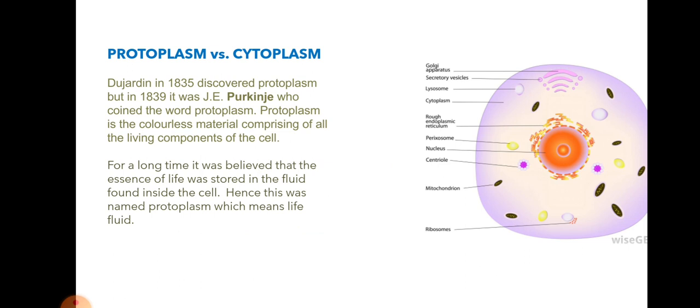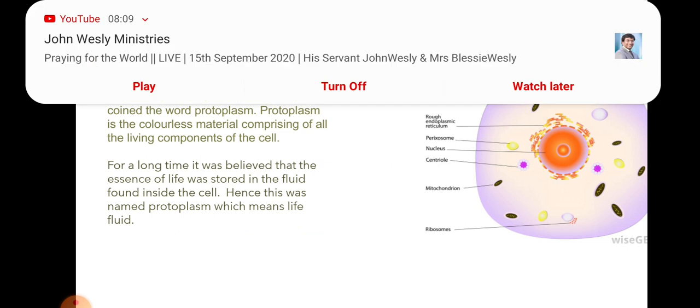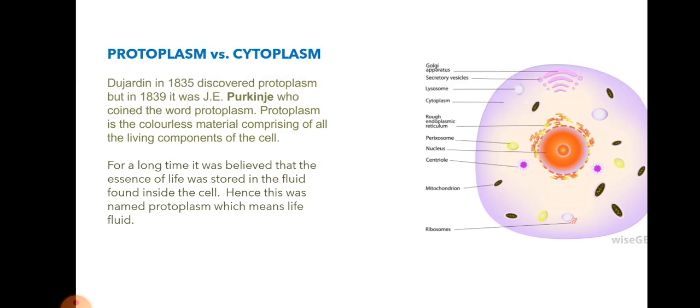For a long time, it was believed that the essence of life was stored in the fluid found inside the cells. Hence, this was named as protoplasm, which means life fluid inside the cell. So protoplasm is nothing but the life fluid inside the cell.